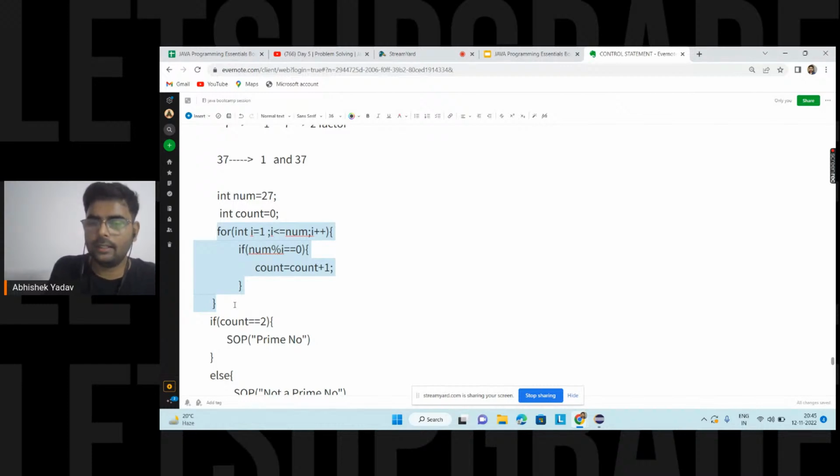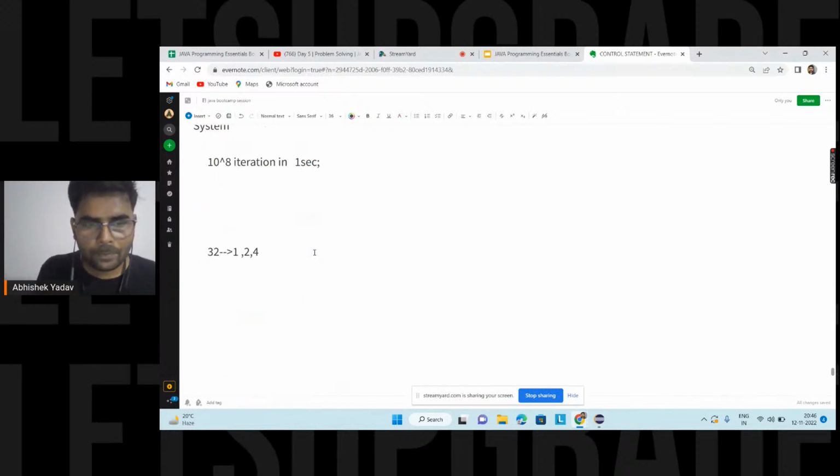Here our problem statement is what? We have to calculate the number of iterations. Yeah, Leon is correct here. He's saying less than or equal to num. If you are taking the value of num as 27, then 27 times the body of the for loop will get executed. That means 27 iterations. And if I am calculating the number of iterations in terms of num, then the number of iterations is equal to num here.